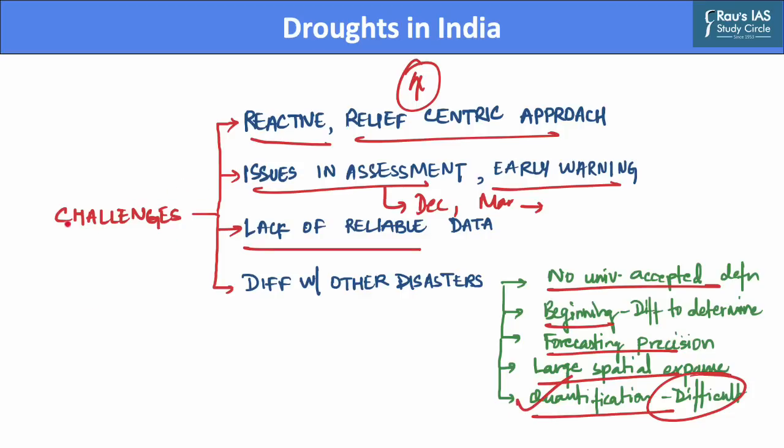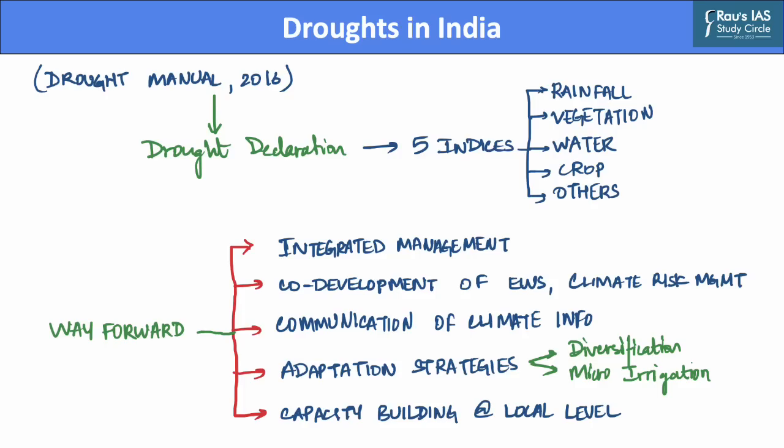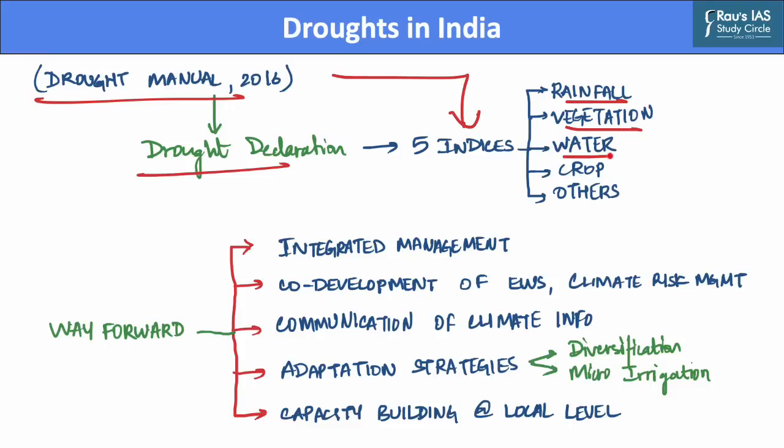Now, after we have discussed the challenges to drought management in India, let us deal with drought declaration in the country. Drought declaration signifies the beginning of the government's response to conditions which represent a drought situation. The drought manual of the year 2016 recommended developing a matrix for drought which should include 5 categories of indices such as rainfall, vegetation, water, crop and others.